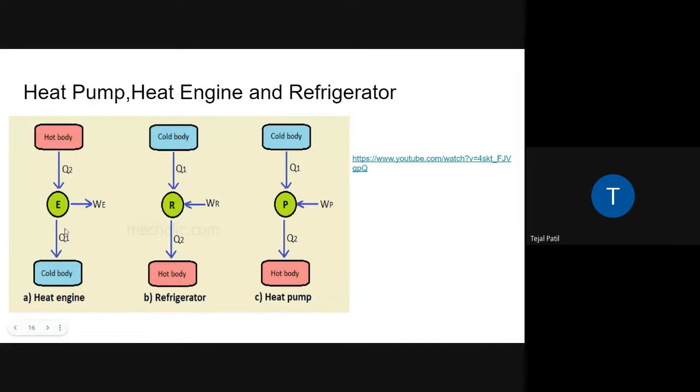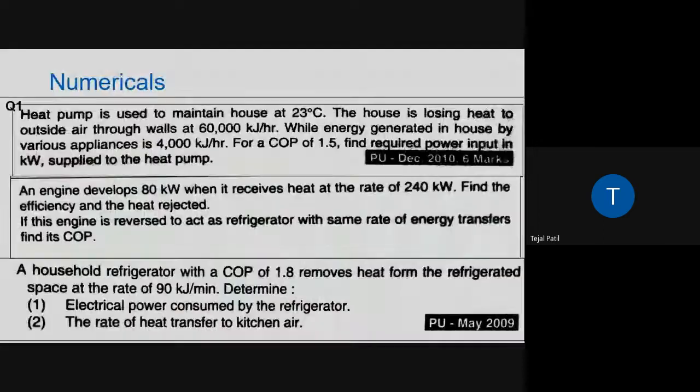So this will be the thermal efficiency. Plus concept yaad rakho, don't worry about the notation. Okay, why? Because this may happen that in exam the notation given by the examiner will be different. So you are supposed to work on the concept, not on the notations. Don't mug up the formula, only remember the concept. Okay, so now let's move to the numerical. Let's see a few numericals for that.